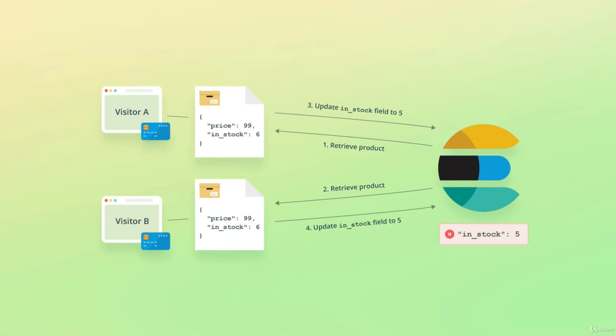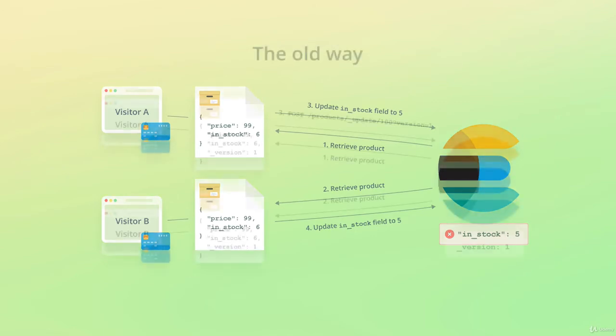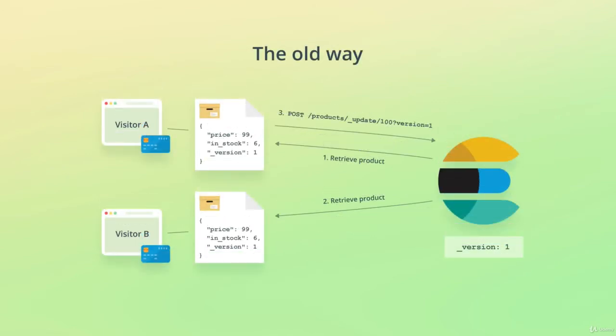So how do we prevent this from happening? We need our update to fail if the document has been modified since we retrieved it. This is where versioning comes in. Well, or at least it used to.